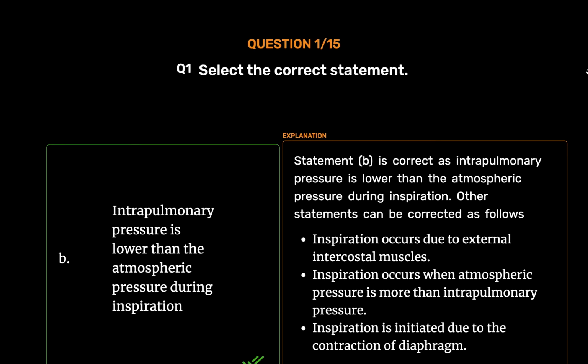Other statements can be corrected as follows. Inspiration occurs due to external intercostal muscles. Inspiration occurs when atmospheric pressure is more than intrapulmonary pressure. Inspiration is initiated due to the contraction of diaphragm.